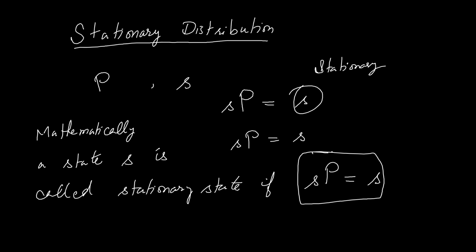However, I will use the term state instead of distribution. Whether the state is stationary, limiting or non-stationary, I will simply refer to it as a state. Stationary distribution means the stationary state of the Markov chain and limiting distribution means the limiting state of the Markov chain. Again, a stationary state is a state such that when the Markov chain is in that state, after one transition, it remains in the same state.